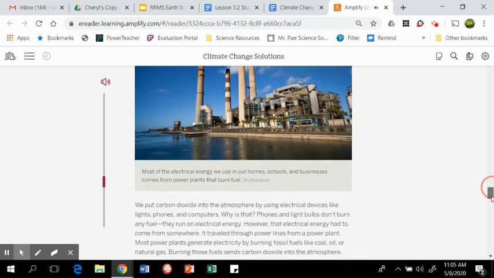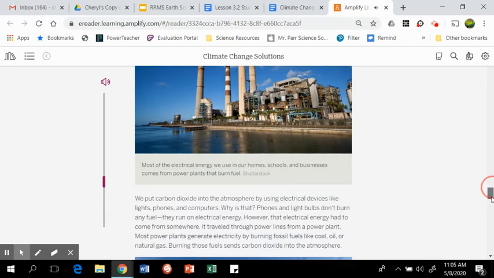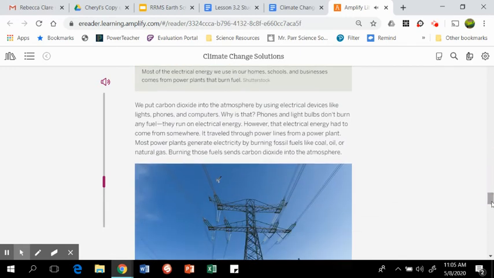Capturing carbon dioxide at power plants. We put carbon dioxide into the atmosphere by using electrical devices like lights, phones, and computers. Why is that? Phones and light bulbs don't burn any fuel, they run on electrical energy. However, that electrical energy had to come from somewhere. It traveled through power lines from a power plant.